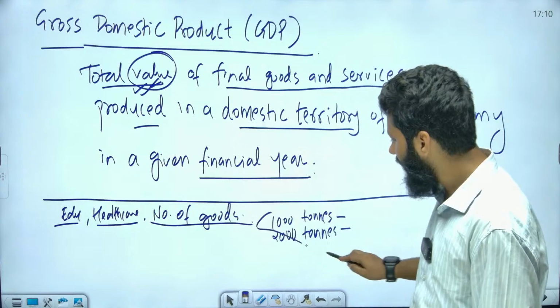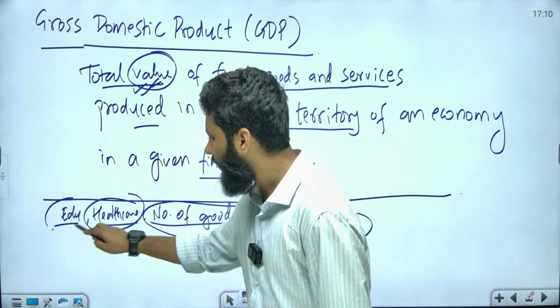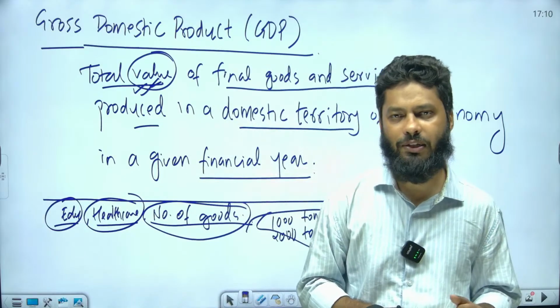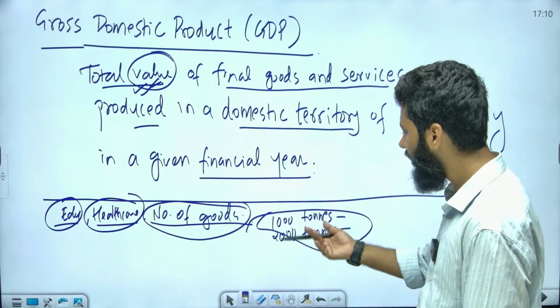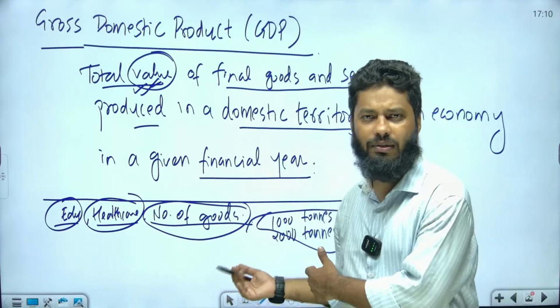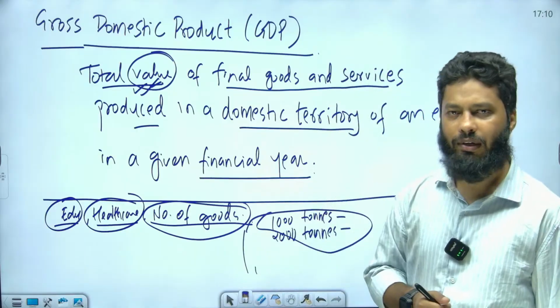So these things will be calculated as per the value attached to them. What is the value of the educational services that have been produced? What is the value of healthcare services that have been produced? What is the value of the number of goods? Various goods can be there. So how do we calculate this? This is how we calculate this.